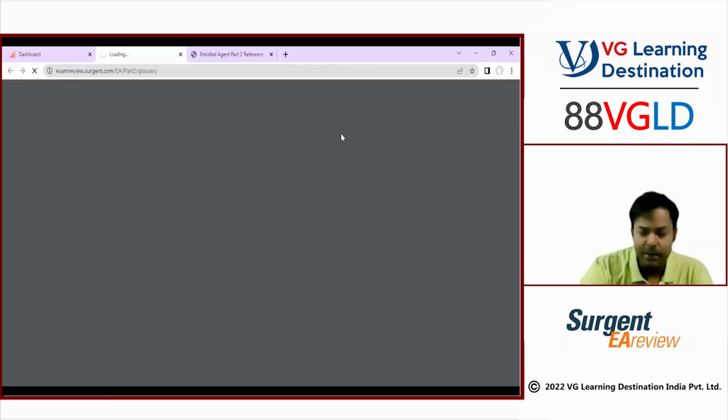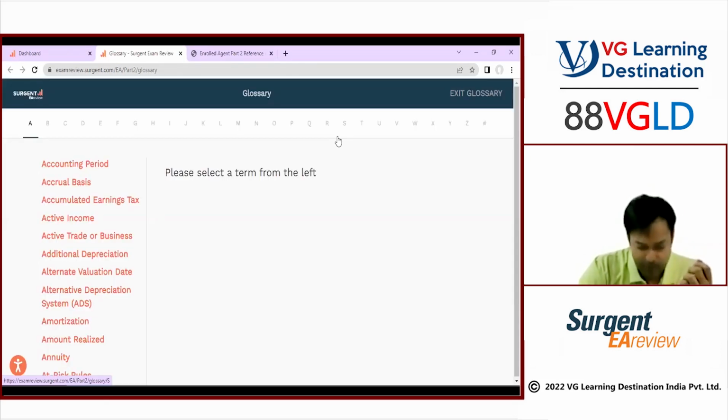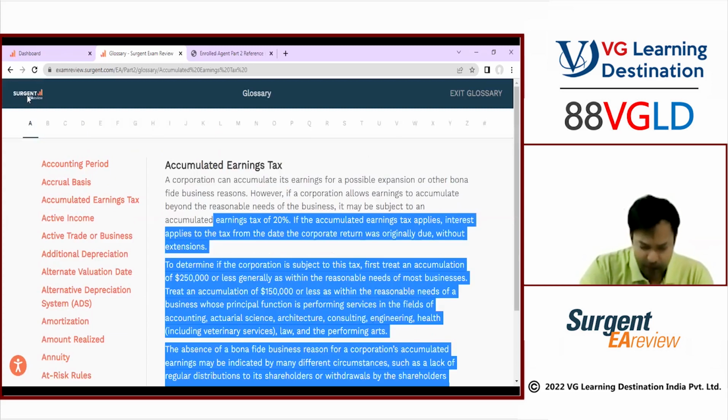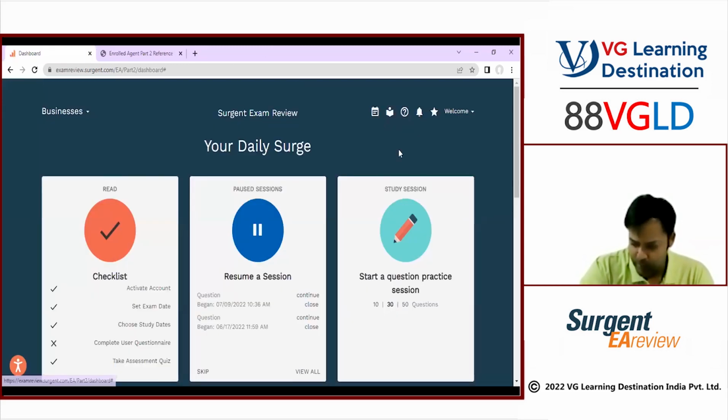Glossaries are the main items. For example, what is accounting period, what is accrual basis, what is accumulated earnings tax, all of it you can find easily for your understanding. After doing the classes and the guide, I don't think you need to worry too much about anything. Here again, the same notes and the same IRS publications are going to be here.